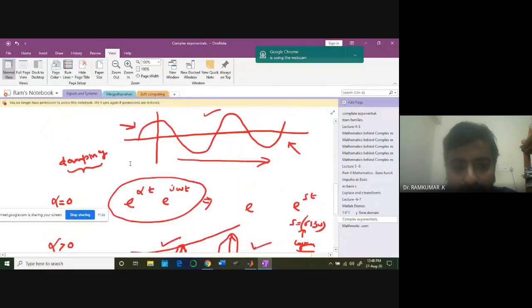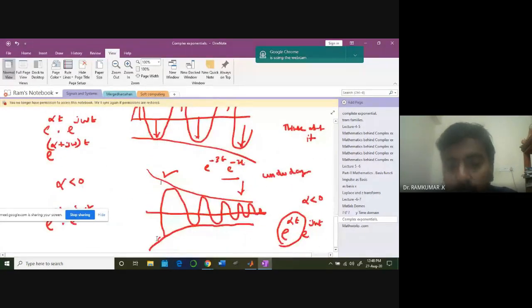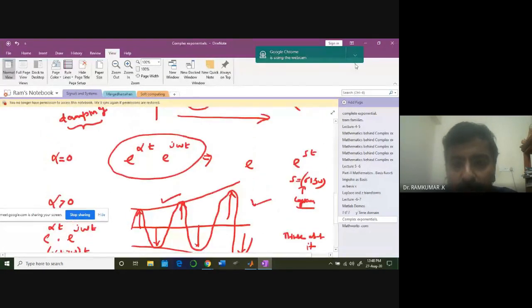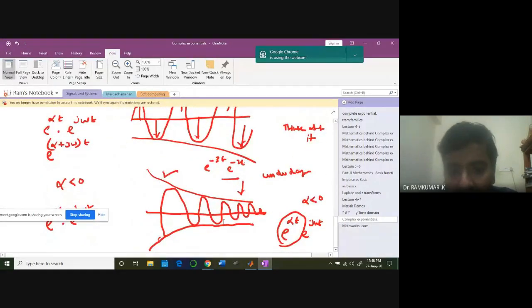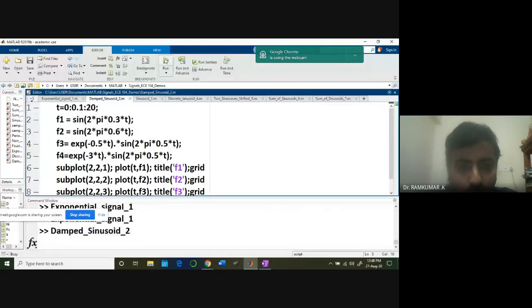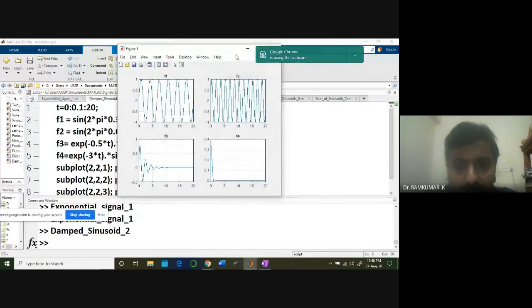Multiplying a decaying exponential with e power j omega t, or an increasing exponential with e power j omega t, you can do that. This is increasing. This is decreasing. So we are going to get something like this. If I run this code, you can see here clearly.